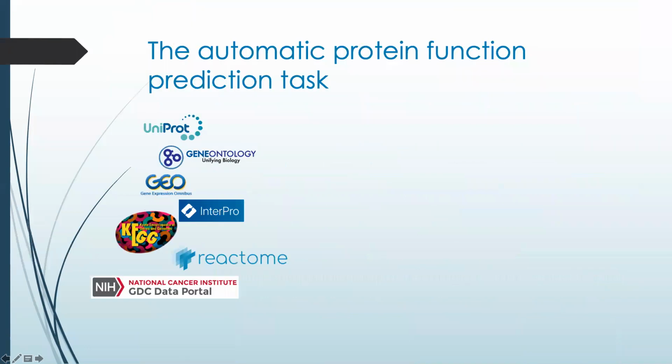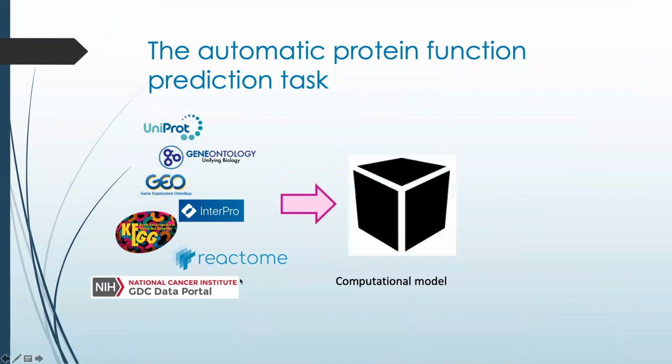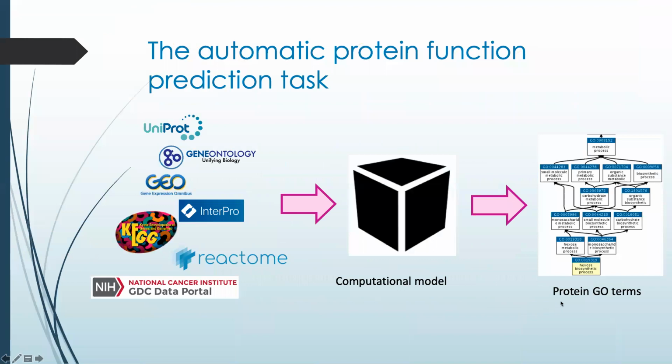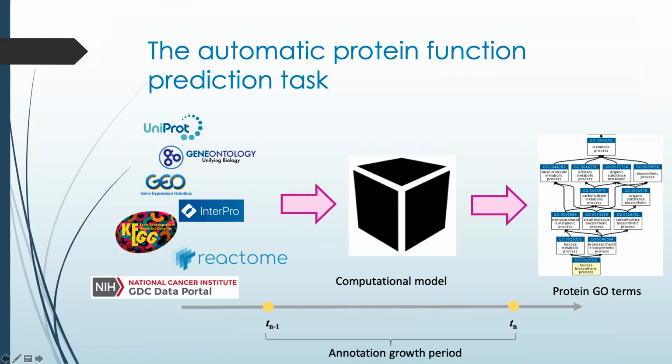The automatic function prediction consists in using and processing protein data from multiple sources in order to feed a computational model able to predict, for instance, which labels or gene ontology terms should be used to describe protein functions. These models are commonly assessed by the community by evaluating their performance when predicting new annotations that the proteins gained